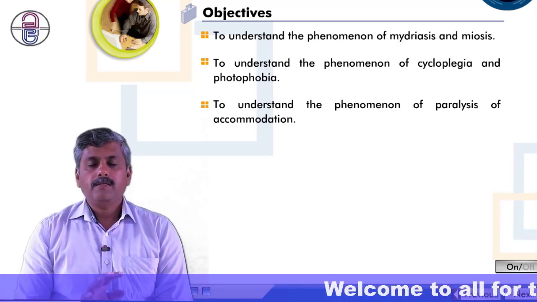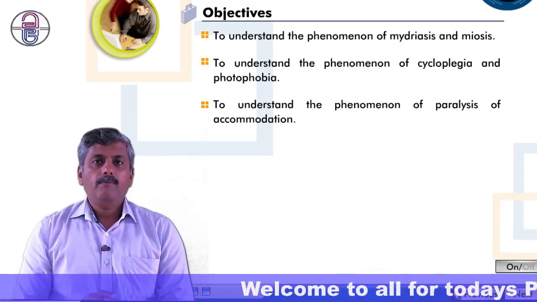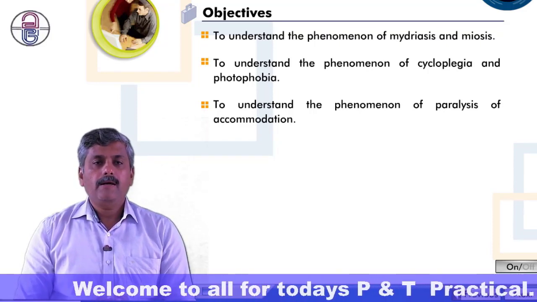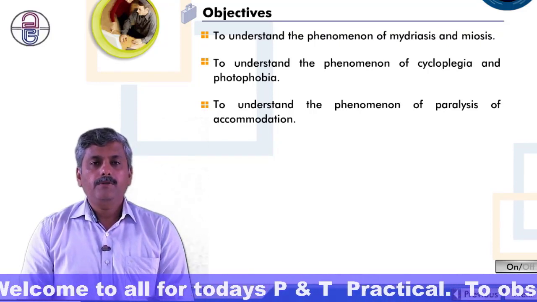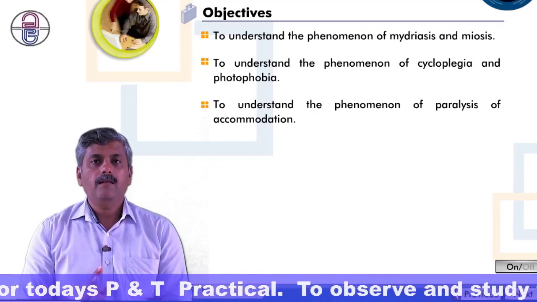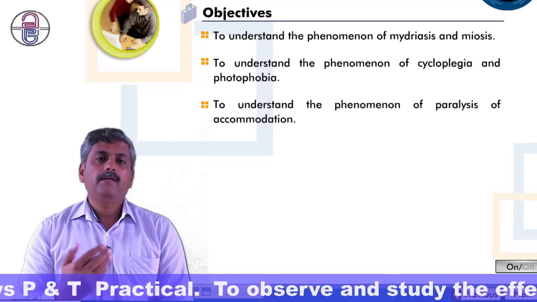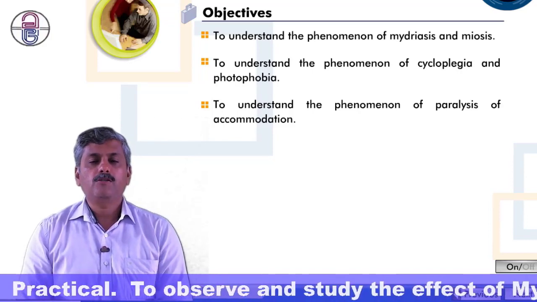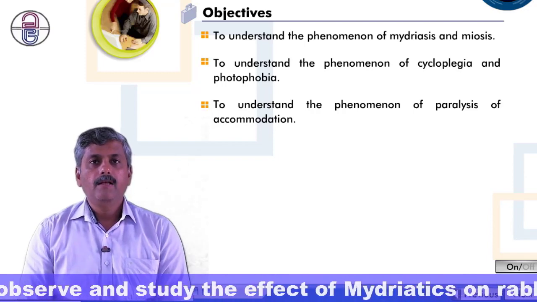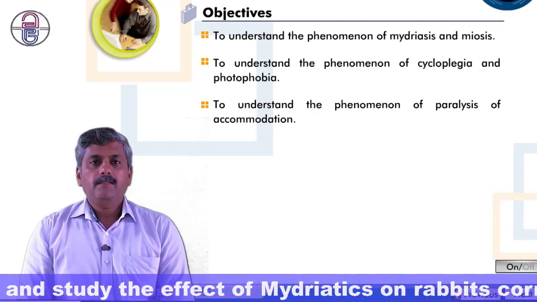With this objective, we start with what do you mean by mydriasis? What do you mean by miosis? In what manner does mydriasis get produced? In what manner is miosis produced? And what happens when there is mydriasis? Whenever there is excessive mydriasis, we get some condition. That condition we are going to see.